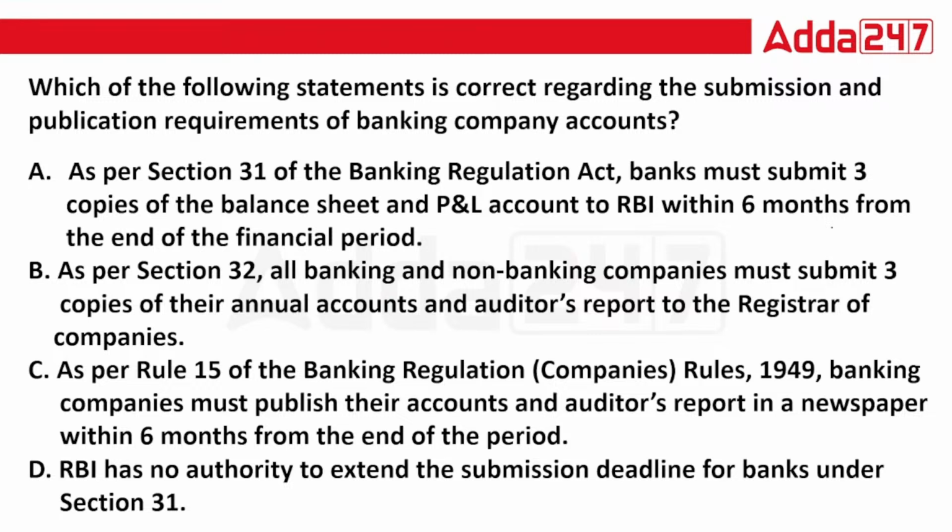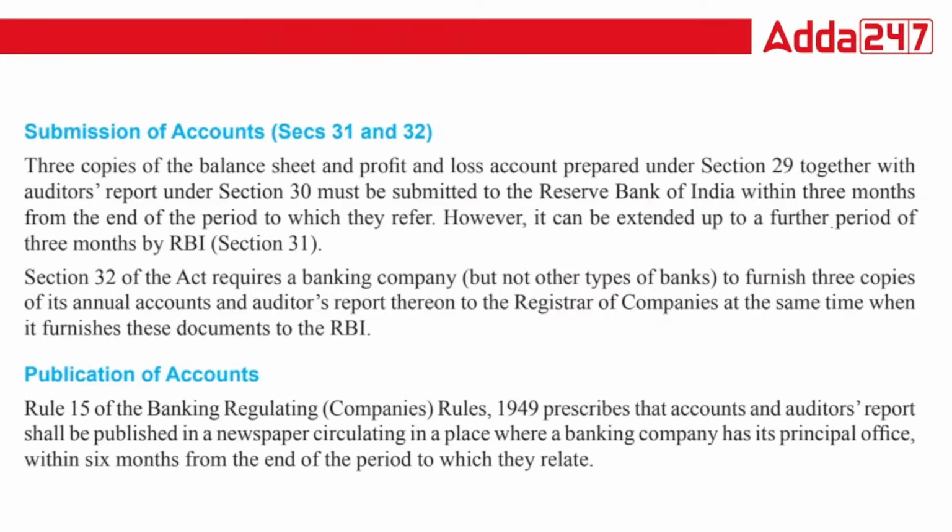Whenever you are preparing final accounts of any banking company, we need to comply with so many sections as per Banking Regulation Act 1949. In that, we have section 31 and 32, which talks about submission of accounts. The first thing you need to note is about RBI.